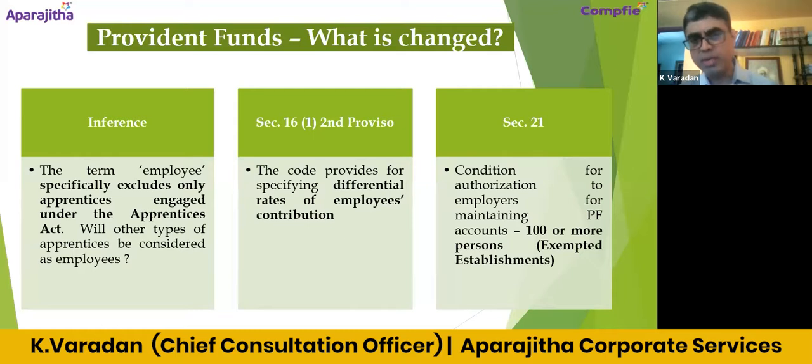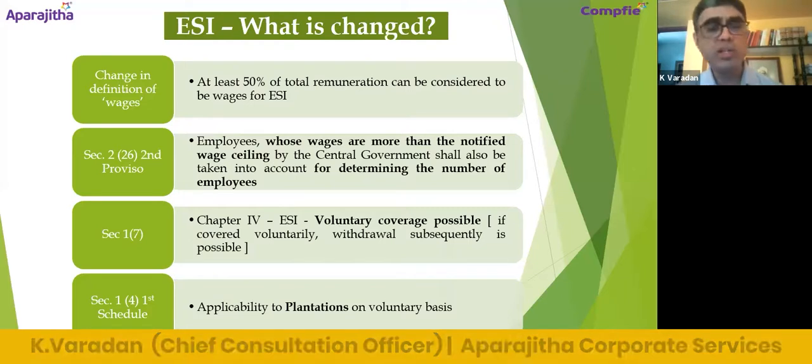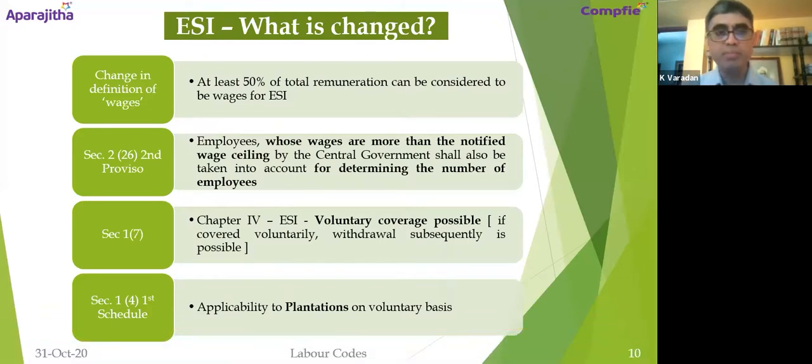Of course, they will be treated as exempted establishments. They will have their own rules framed for that, and that will be almost similar to the provisions of the PF chapter in the code. Only then, I think, will approval be given. And now I think these are all certain specific changes with respect to PF.